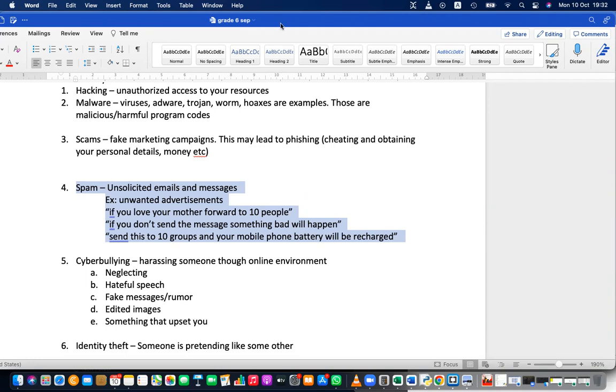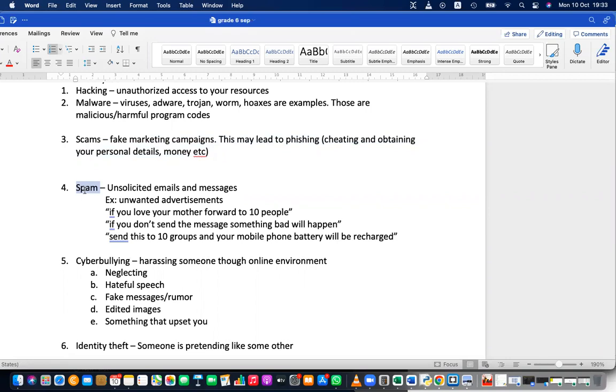Right? These are unsolicited, unwanted, unwelcome messages. Some are scams. Scam means they are trying to motivate you and get your personal details. See the difference: spam is anyway an unwanted message. Unsolicited, unwanted, unwelcome. You don't want that message, but that message is coming to you. That is spam.